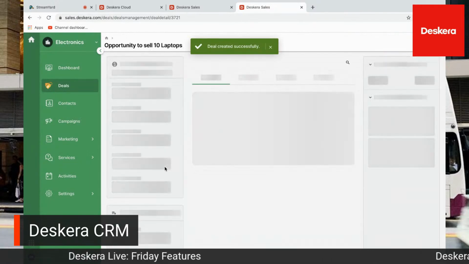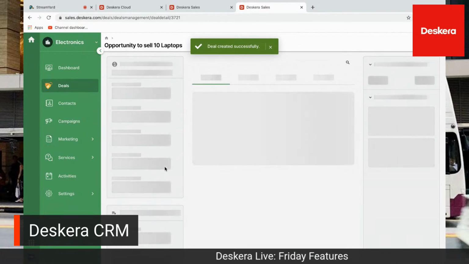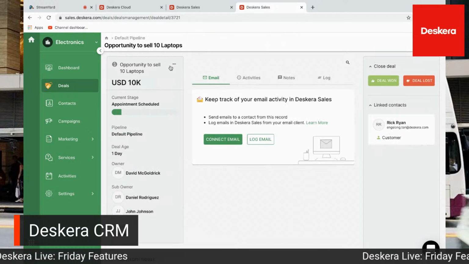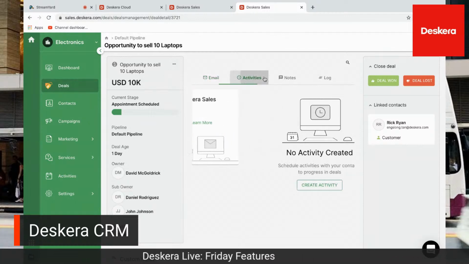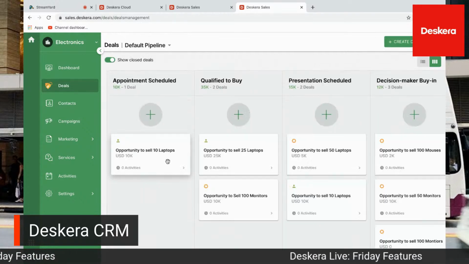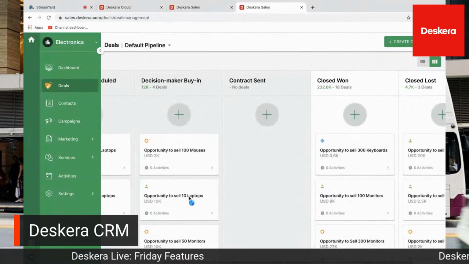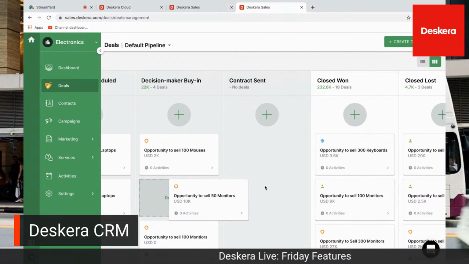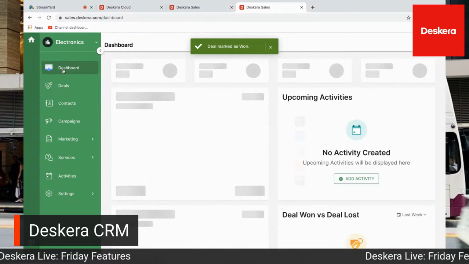After that, I can drill in. So inside here, I can see my information accordingly. All my good old opportunity to sell. Okay. And just click on the 3 dots, edit deal or delete deal here. I can connect my email. I can create activities, any notes. And then once I do that, I can just drag and drop it to wherever I'd like, all the way to deal won or deal lost. All right. And that's a quick look at CRM.